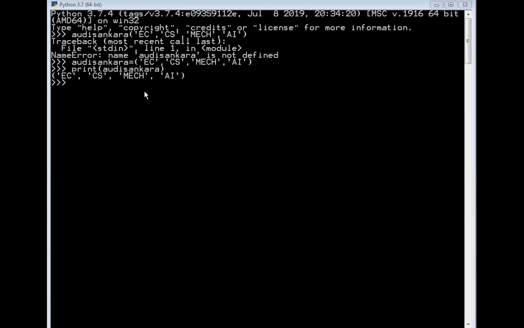Now we will discuss whether the tuple consists of all kinds of different data types, because in this particular example, you might have noticed that I have taken EC, CS, mechanical, AI. All these are string types, right? So my question is whether the tuple will take all kinds of different data types.